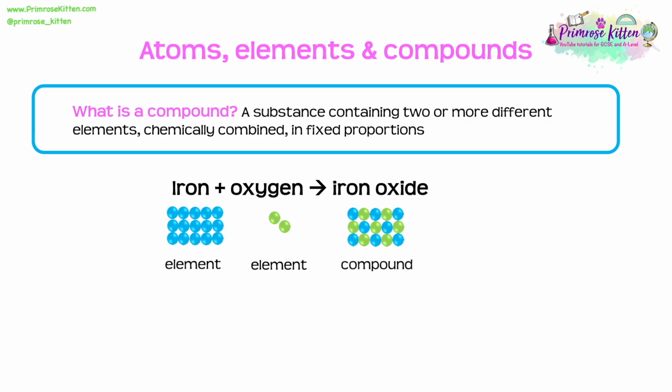Now, it's important that we know that compounds actually have different properties from the elements that made them. So the properties of iron oxide are actually very different to the properties of iron and of oxygen.